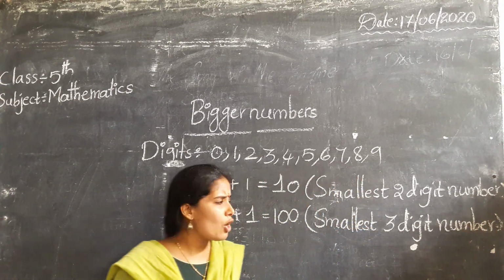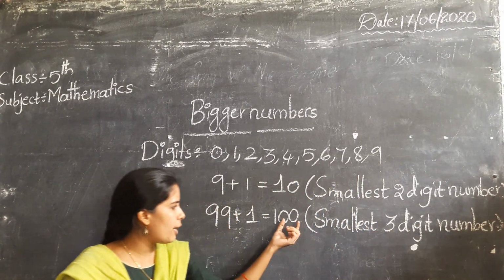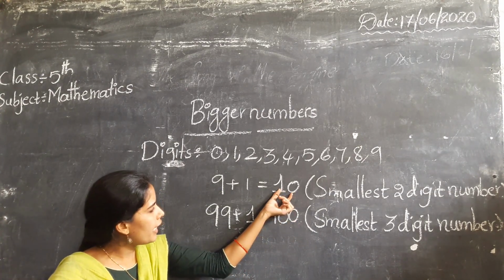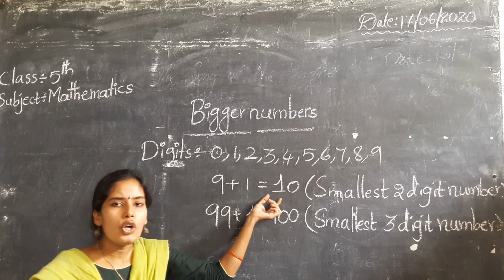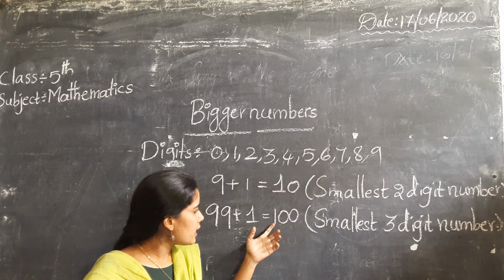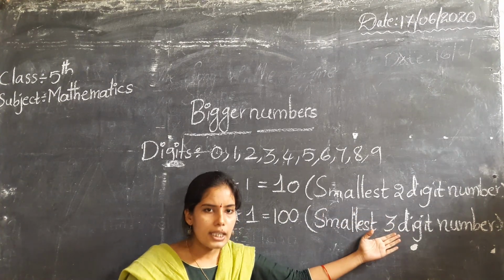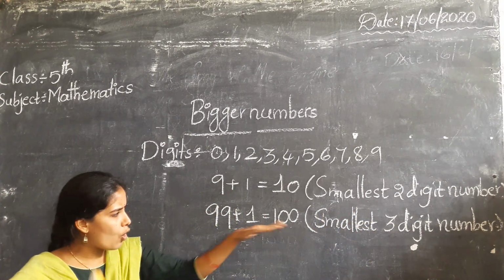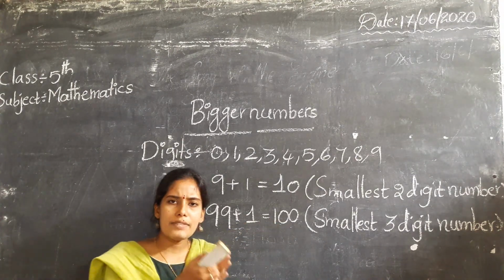Why are we using the smallest three-digit number? Because the number of digits is 3. In the same way, here 10, the number of digits is 2. That's why we are writing the smallest two-digit number. Number of digits is 3, that's why we are writing the smallest three-digit number. In the same way, the smallest three-digit numbers will start from 100.